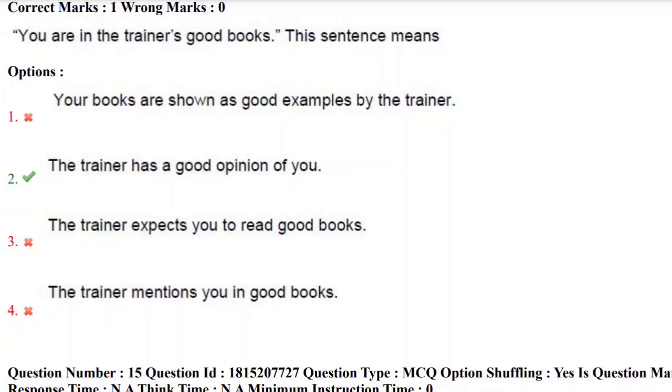See, the other options, the trainer expects you to read good books, the trainer mentions you in good books, these all are irrelevant and they are not even related to the idiom you are in trainer's good books. Yes, whenever you are answering for the idioms, don't go with the literal meanings. The sentences in the idioms have other meanings, not literal meanings. They have implied meanings. So don't get confused with the literal meanings in the options.